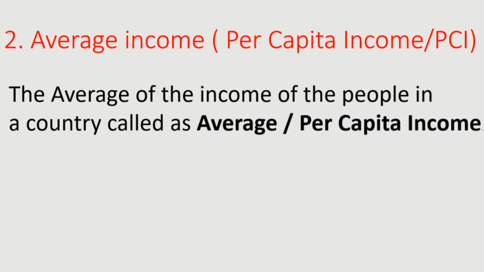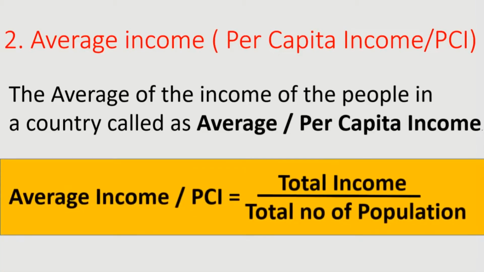The average of the income among the people in a country is called average income. It is also called per capita income, or it is a measure of the amount of money earned per person in a nation or a geographical region. Average income or PCI is equal to total income divided by the total number of population.